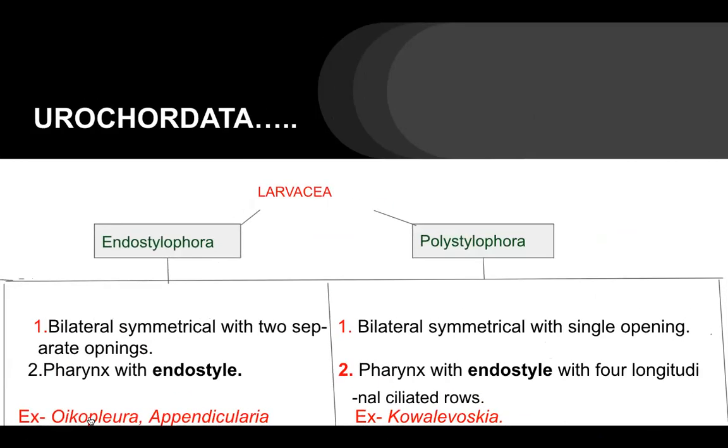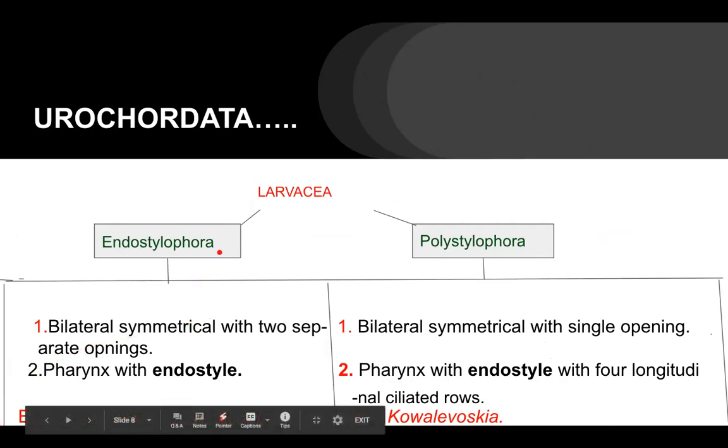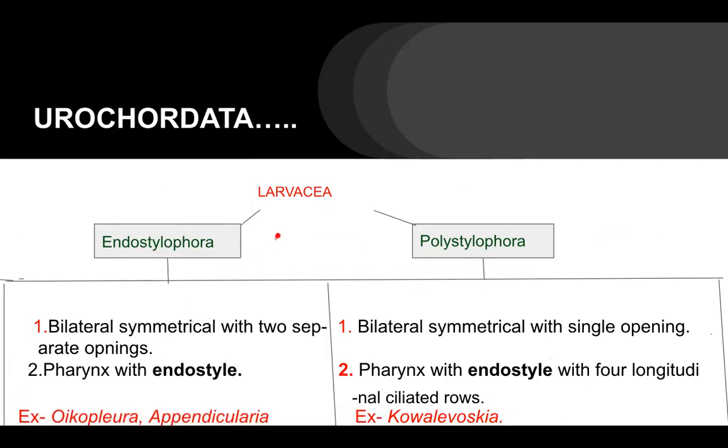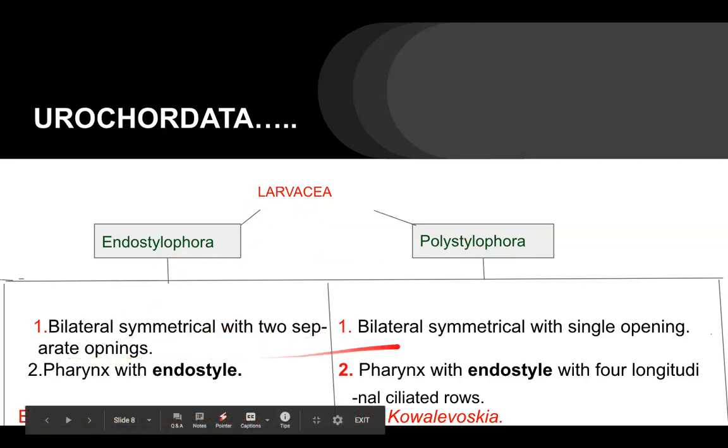Now Larvaceae. We will see now the orders, Endostylophora and Polystylophora. The class Larvaceae has two orders, one is the Endostylophora and the other Polystylophora. Now, what is Endostylophora? They are bilateral symmetrical with two separate openings. They are also bilateral symmetrical with single opening.